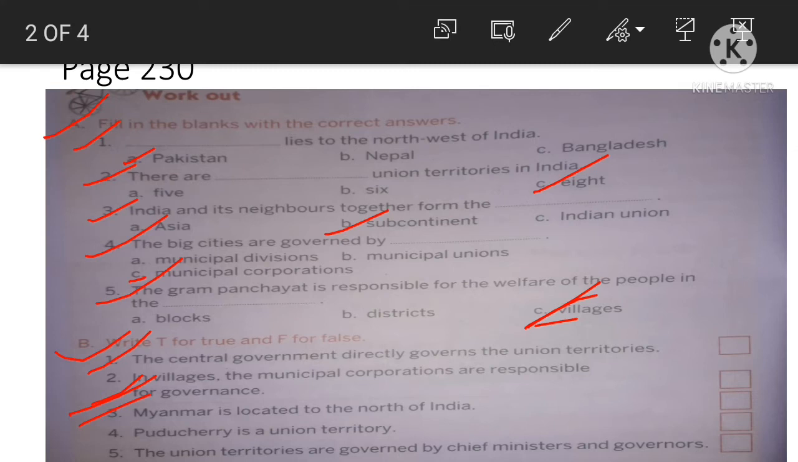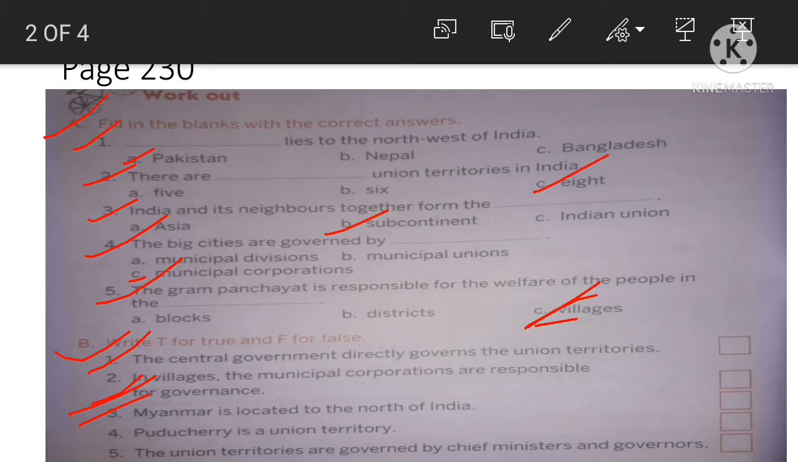So this sentence is wrong. Question number 3, Myanmar is located to the north of India. This is false. Why? Because Myanmar is located to the east of India. So you have to write F.